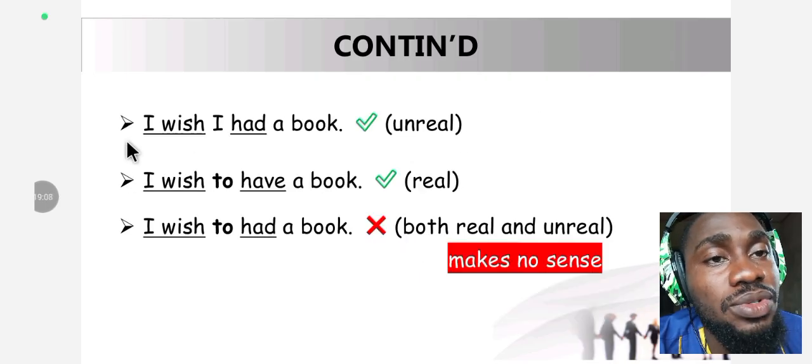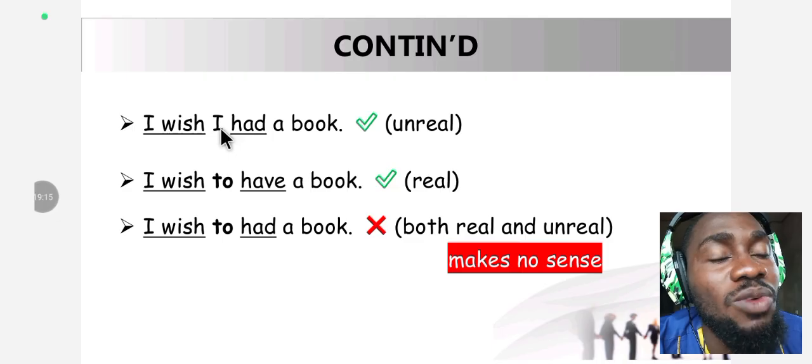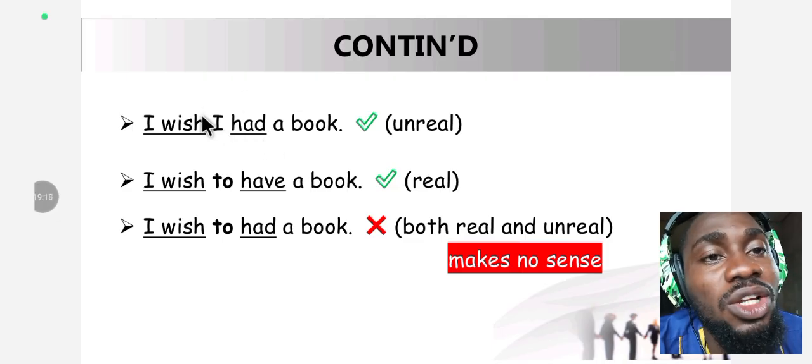More examples. "I wish I had a book," which is unreal. Why is it unreal? Because it has no "to." We are still obeying the law of the subjunctive. Remember, "I wish" is a subjunctive, and "I wish" is talking about the past. We are expressing the past with a past perfect tense, which is "had." So this is a normal subjunctive because it does not have "to."